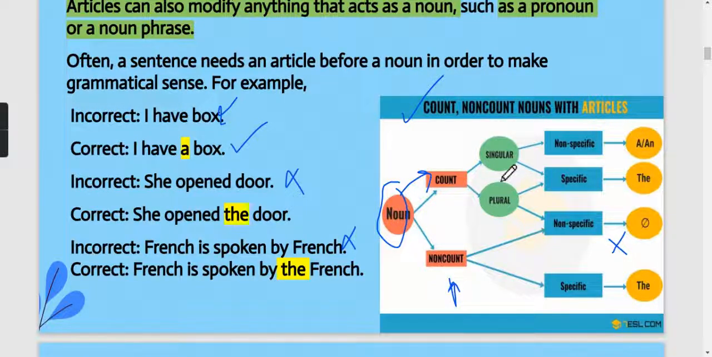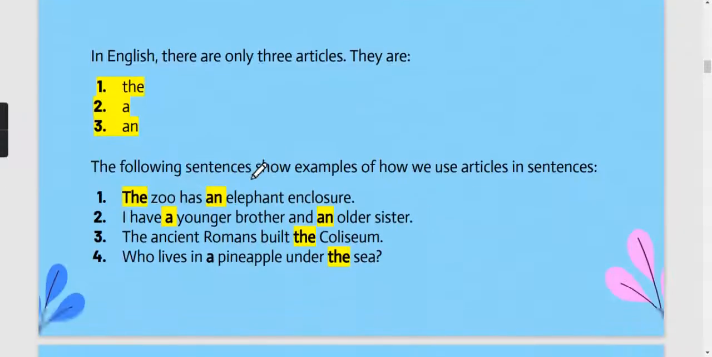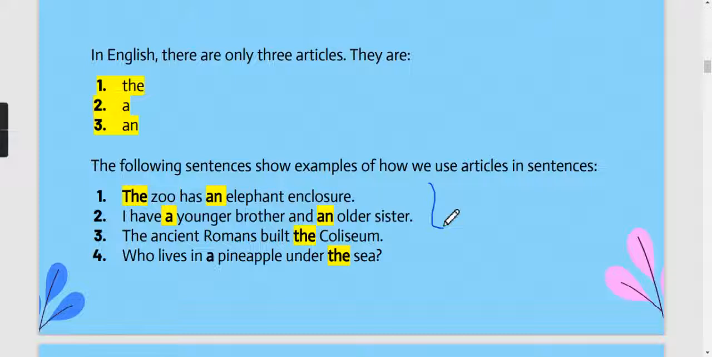Okay. But if an uncountable noun is coming, in uncountable nouns we can use the article the. Okay, there a and an will not be used. This thing we have to get clear. So here also we can see a few sentences.